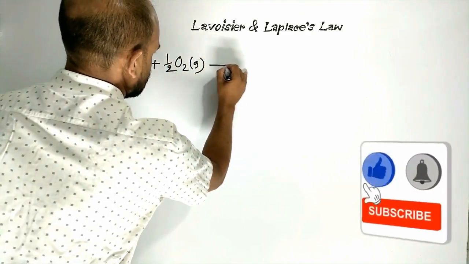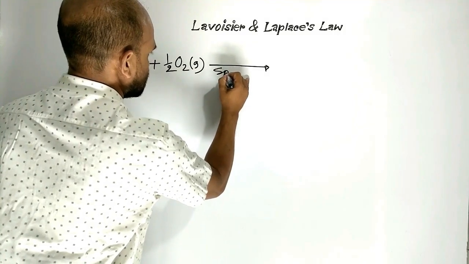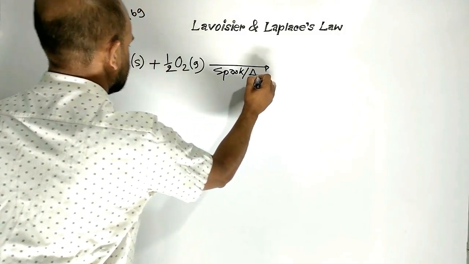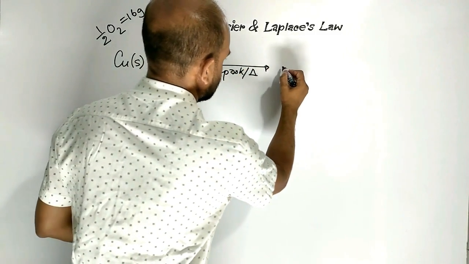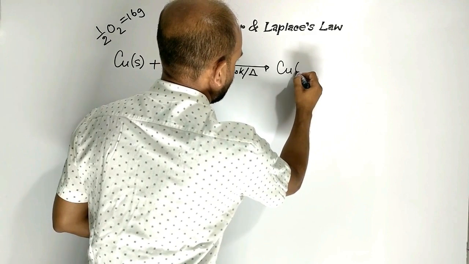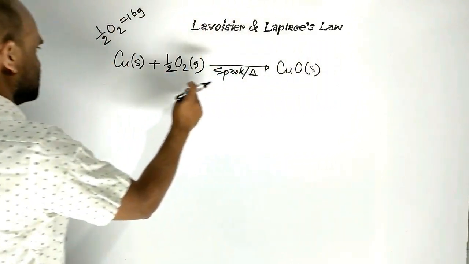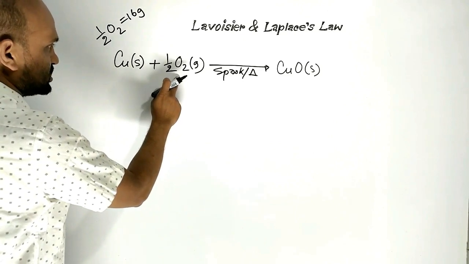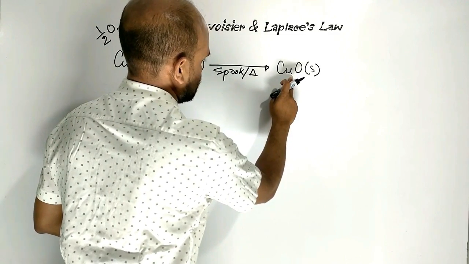Now, when this reaction is sparked, then copper reacts with oxygen to form solid copper oxide. That is, 1 mole copper reacts with half mole oxygen to form 1 mole copper oxide.